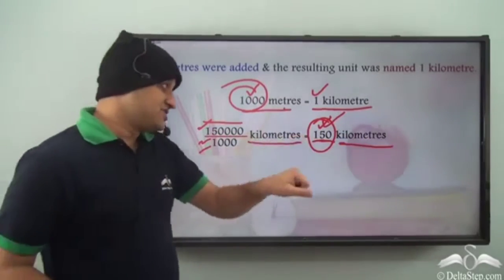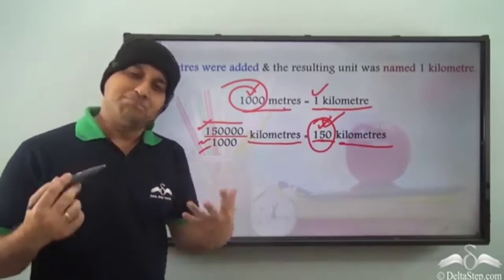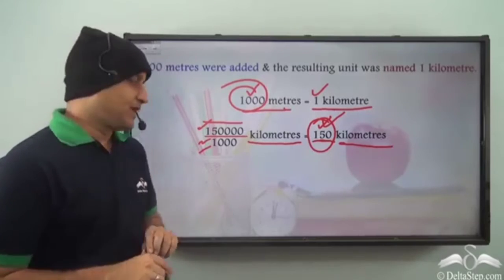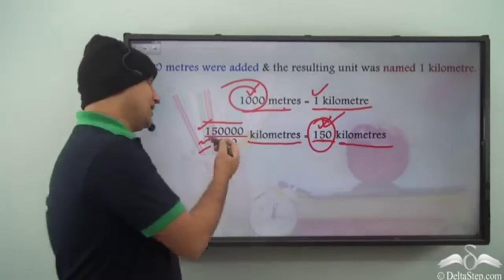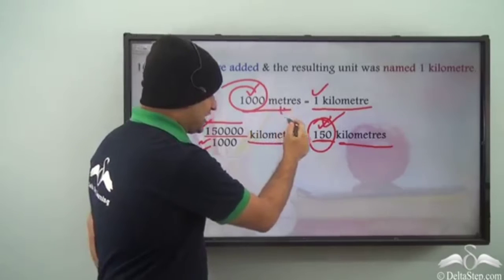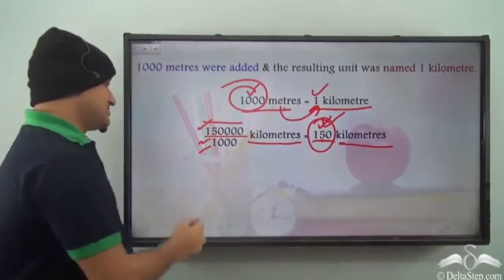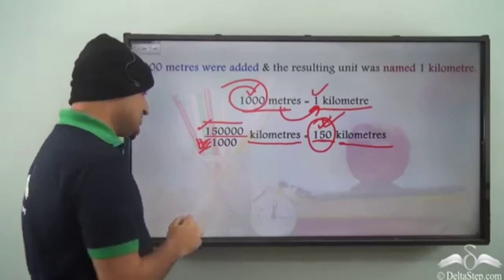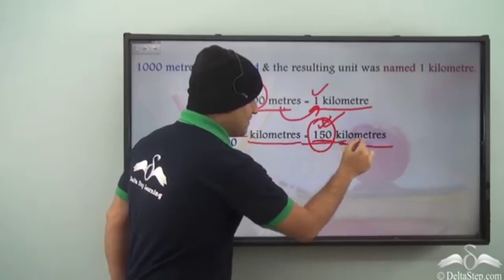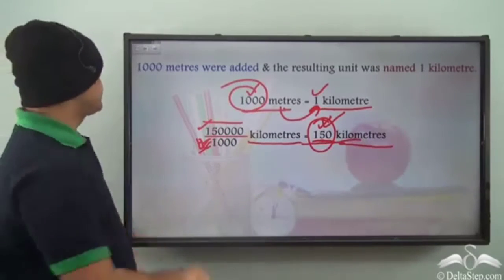So for larger distances, kilometers is a better unit for representation. And how did we convert? Well, from meters to kilometers, we simply divided by 1000 and we got the number in kilometers.